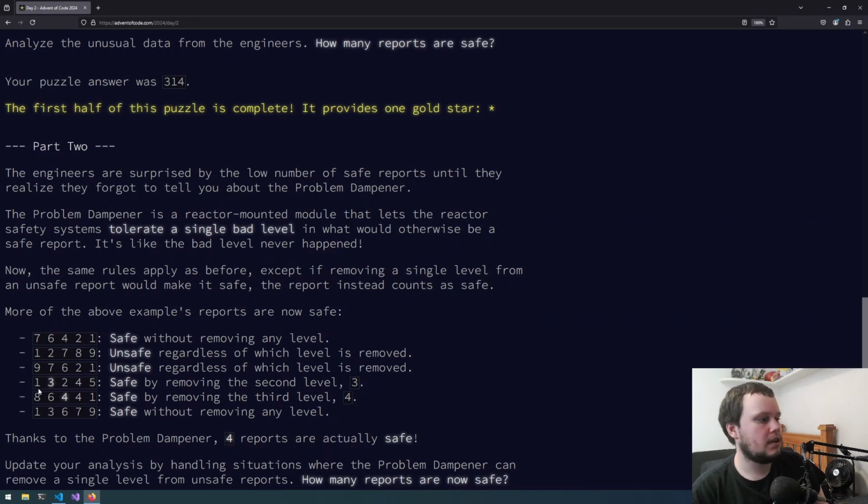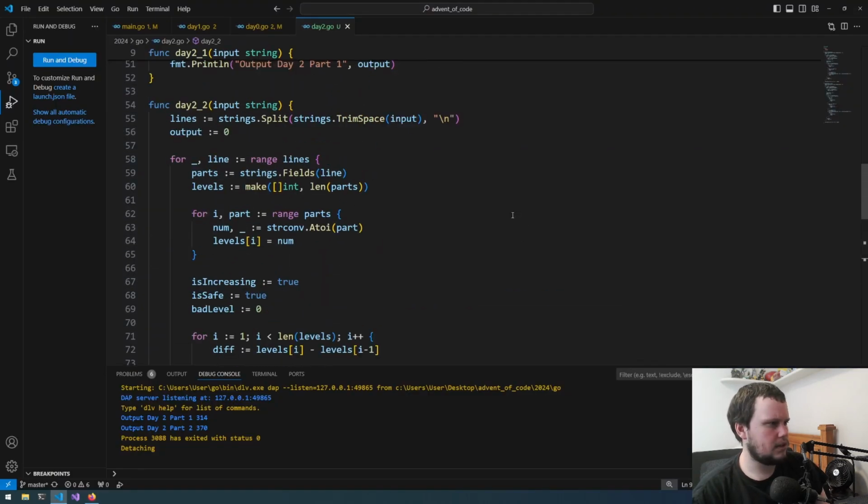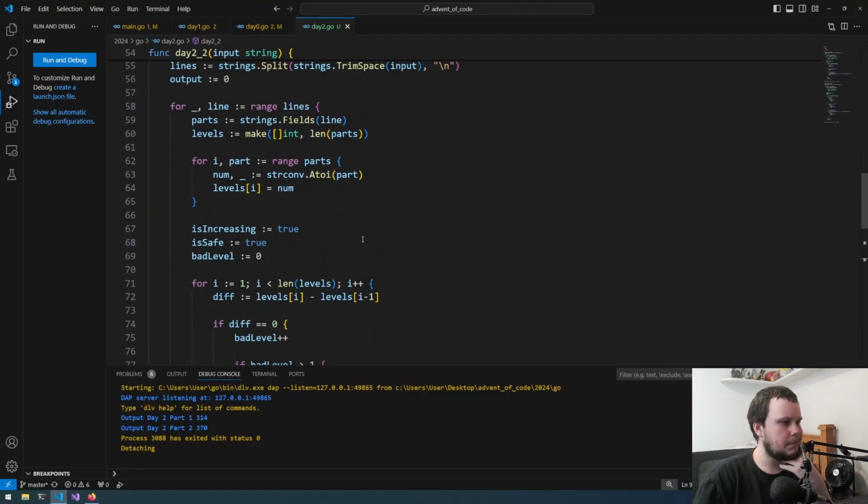So I thought there's a connection between this number and this number, and then a connection between this number and this number. I thought if we allow one of those connections to work, then it would fix it. But no, it's about actually removing the level. So now if we remove this, then it'll be 1 to 2. Okay, so that isn't what I thought it would be. So it makes it a bit more tricky.